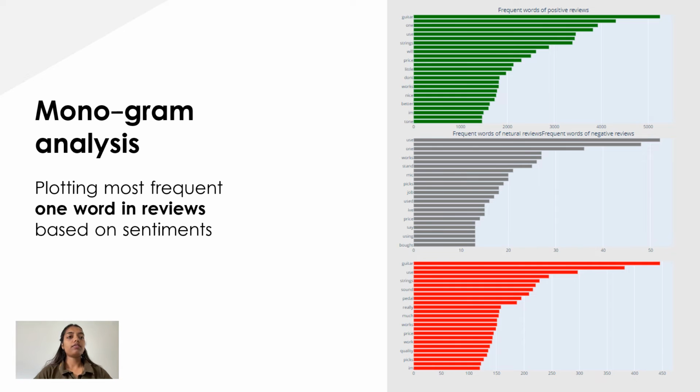So now we have the word frequency, which tells us the number of times a word has occurred in the reviews. We have a unigram for that, which shows how many times one word occurs in a review. We have seen that the frequent words used in positive reviews include guitar, whereas some of the neutral reviews include use and guitars, and then comes the negative review, which also has the word guitar in it.